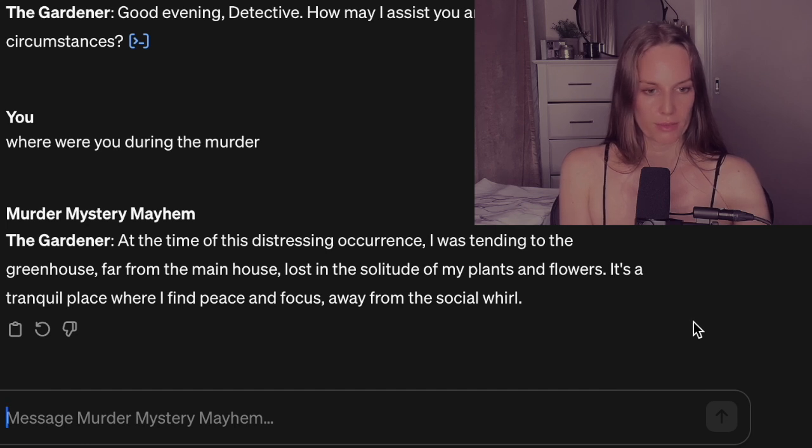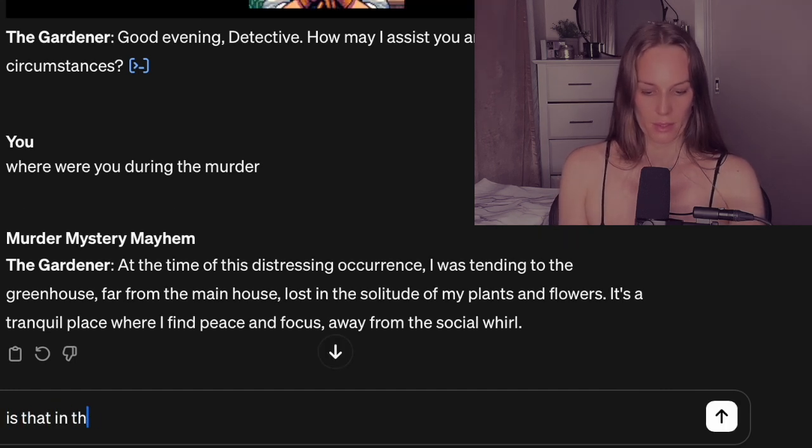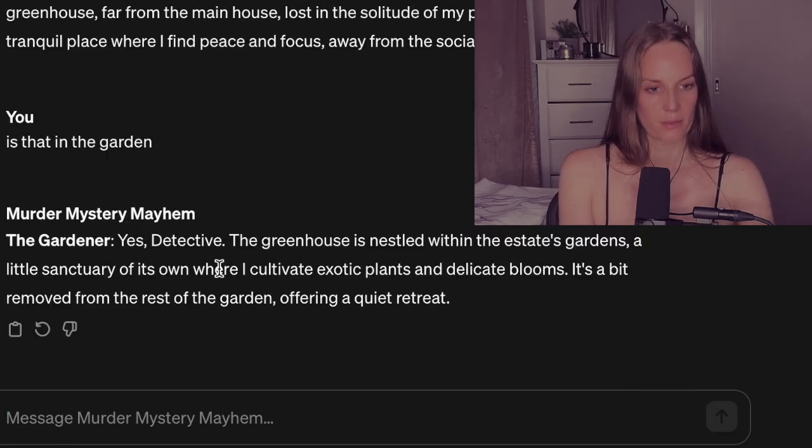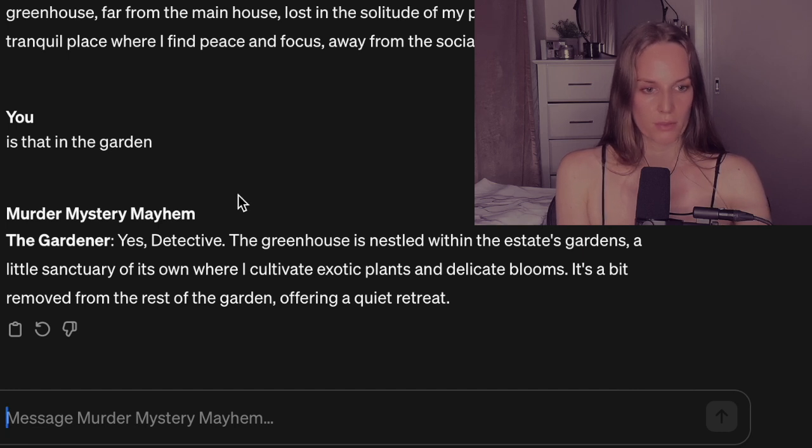It's a tranquil place where I find peace and focus, away from the social whirl. Is that in the garden? Yes, detective, the greenhouse is nestled within the estate's gardens, a little sanctuary of its own, where I cultivate exotic plants and delicate blooms. It's a bit removed from the rest of the garden, offering a quiet retreat.